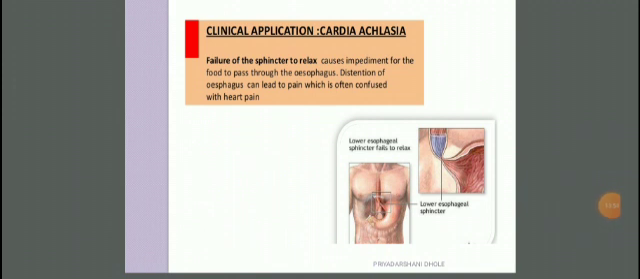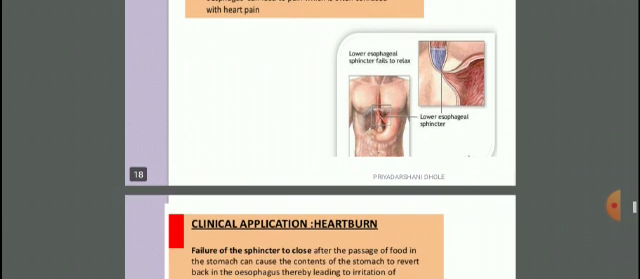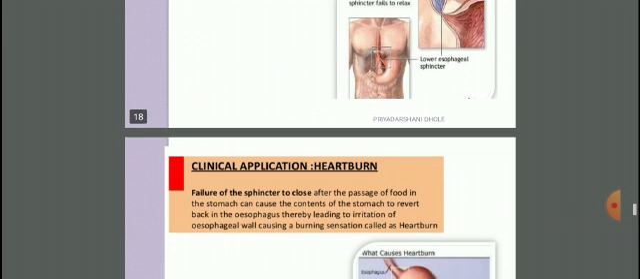Clinical application: cardia achalasia. The failure of the sphincter to relax causes an impediment for the food to pass through the esophagus, and distension of the esophagus can lead to pain, which is often confused with heart pain. You can see the lower esophageal sphincter fails to relax, so it remains contracted, and this is called cardia achalasia, and most often it is confused with heart pain.